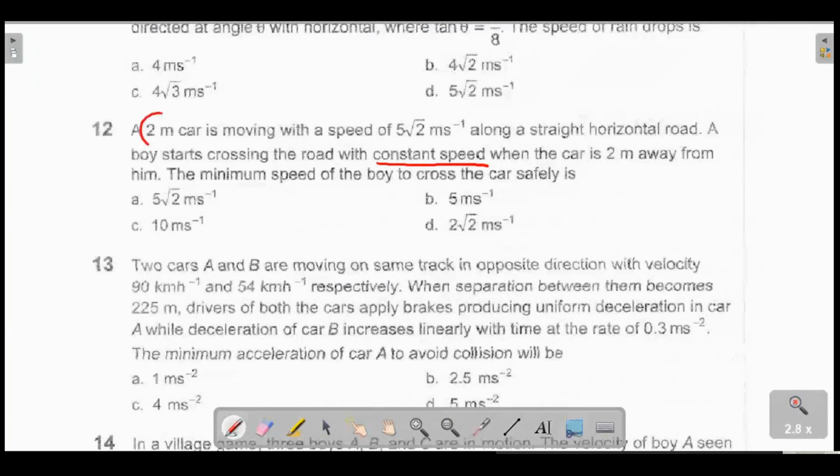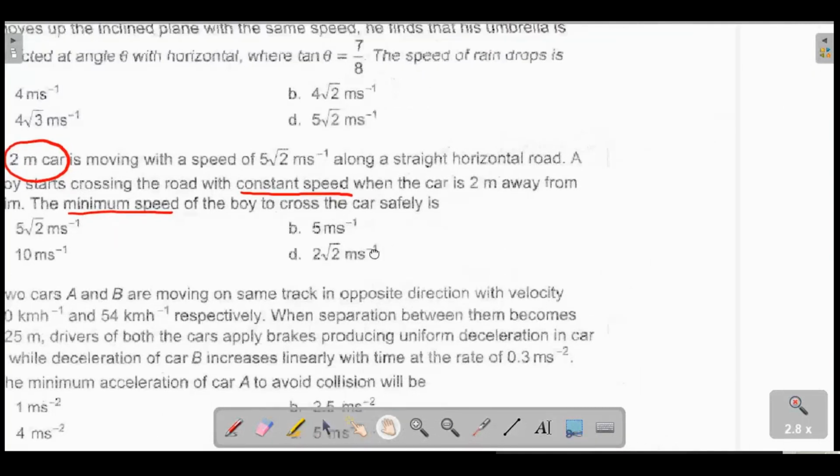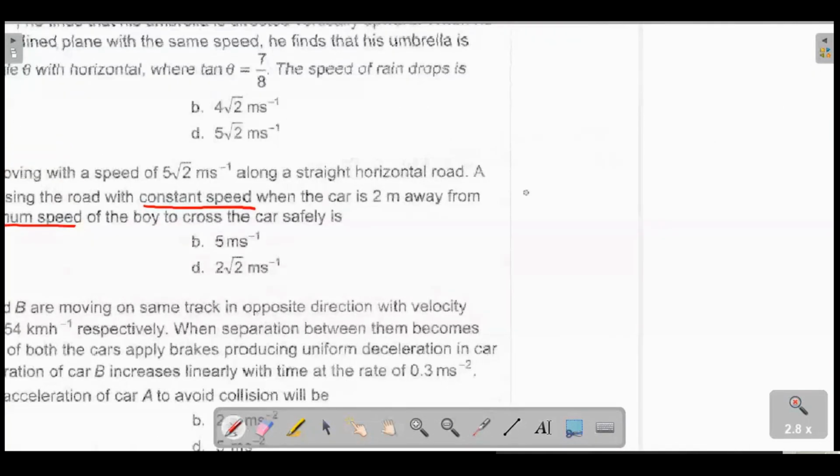This 2-meter car, I would assume, is like a square box. He didn't mention anything, so I have to assume, because I need the width also, not just the length. Okay, so the minimum speed of the boy to car, minimum he said. So I have to consider all the possible cases. So I think you might have got stuck with the diagram here. So let me try to interpret what I read. So let's say this is your car box, and this is your road, and the person has to start here.